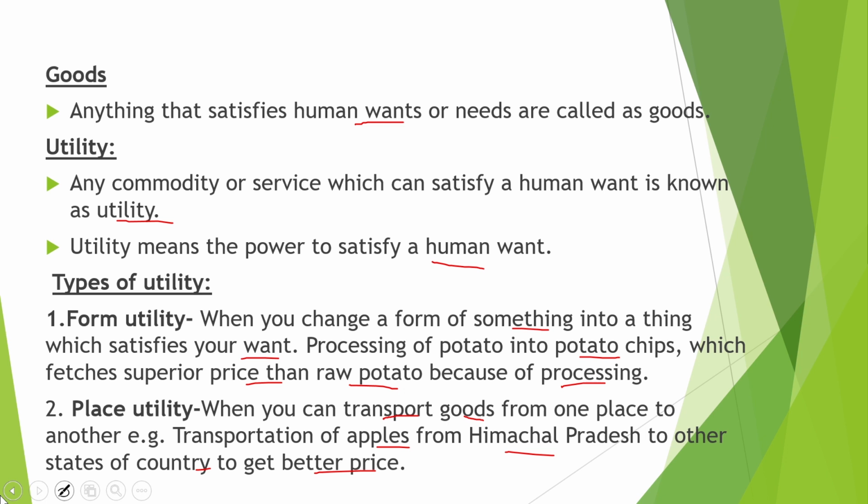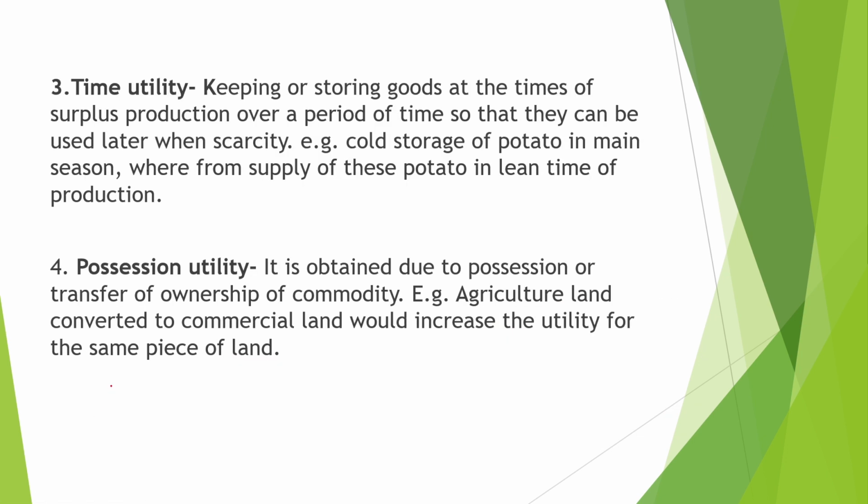Now third is time utility. Keeping and storing goods at the times of surplus production over a period of time so that they can be used later when there is a scarcity. For example, the cold storage of potato in main season, where the supply of this potato is lean, at the time of production.